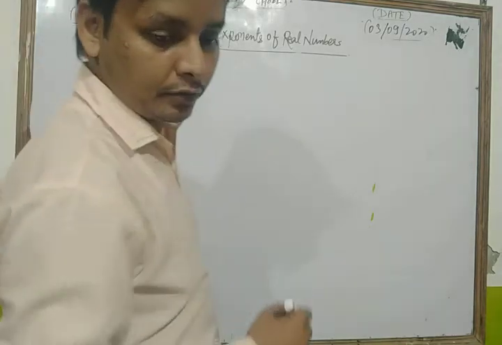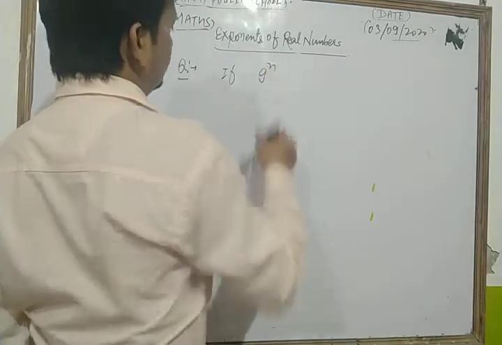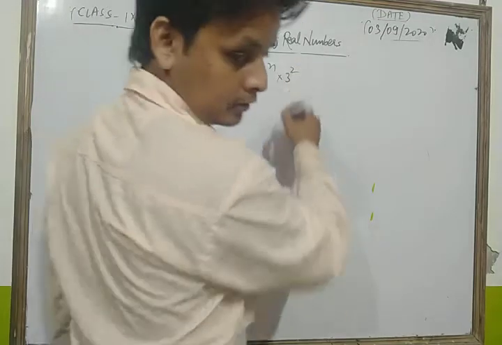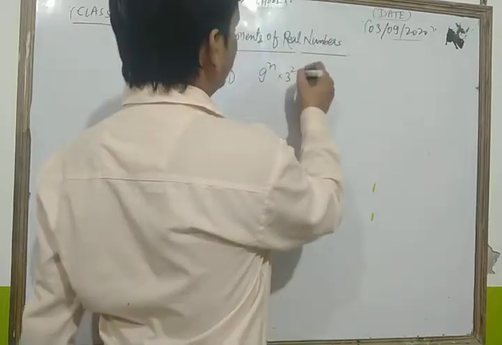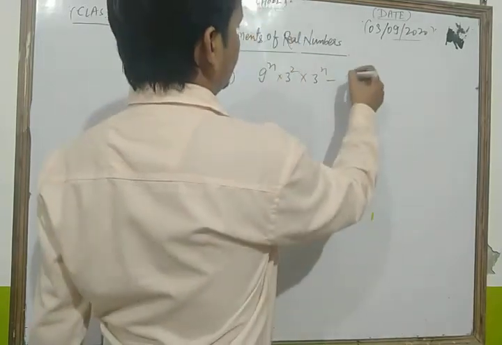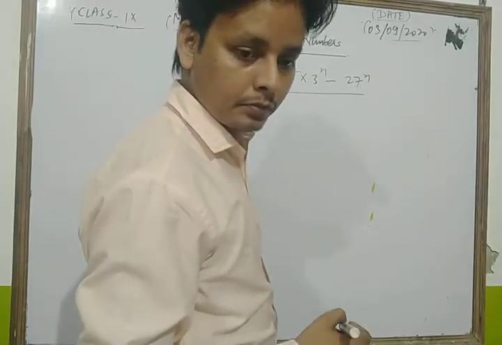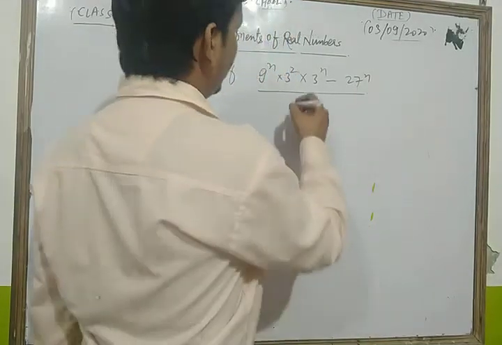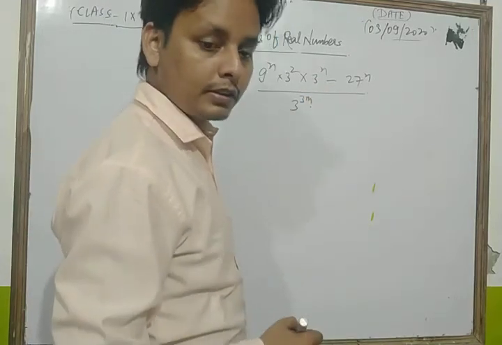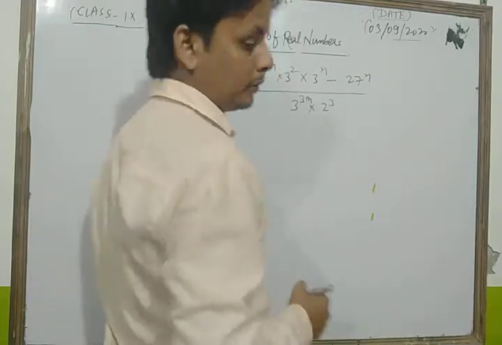We take a question which is: if 9 to the power n into 3 square into 3 to the power n minus 27 to the power n upon 3 to the power 3m into 2 to the power 3 is equal to 1 upon 27.